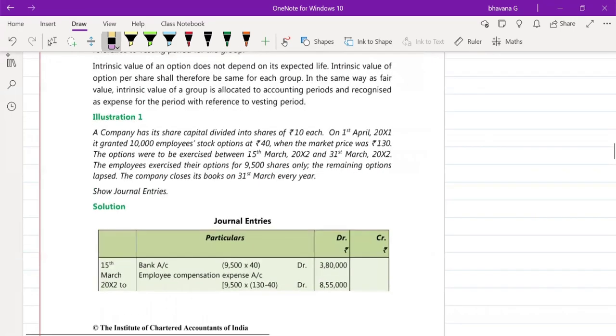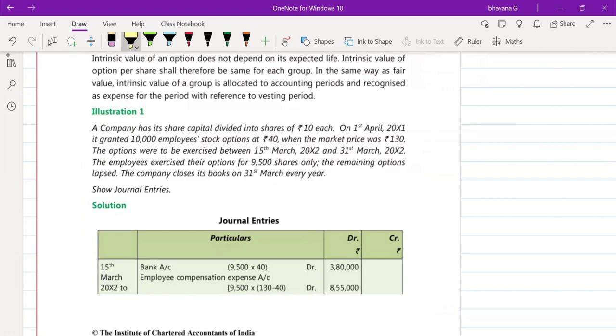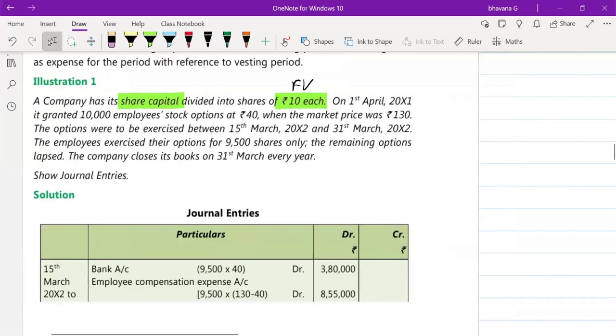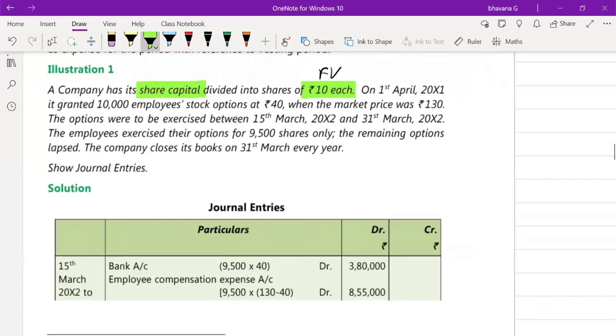So yes guys, now let's start with illustration number 1. Here they have told you that the company has its share capital divided into shares of 10 each. So from here you will get your face value. Then on 1st April 2011, we'll take any year, we'll keep it as 2011. You can take it as 2001 also, 2021 also. It granted 10,000 employee stock options at rupees 40.